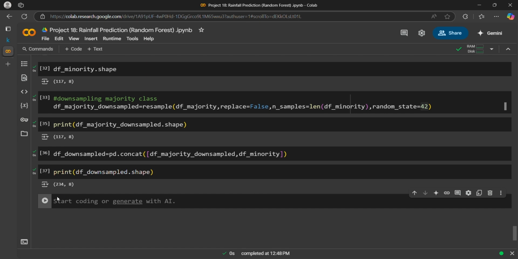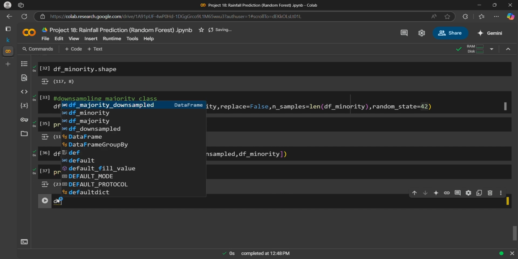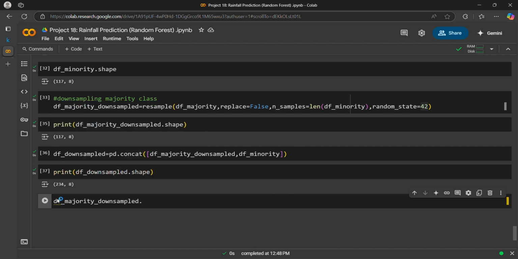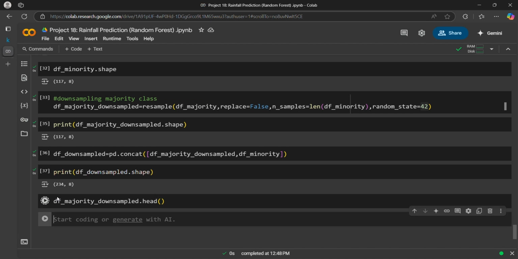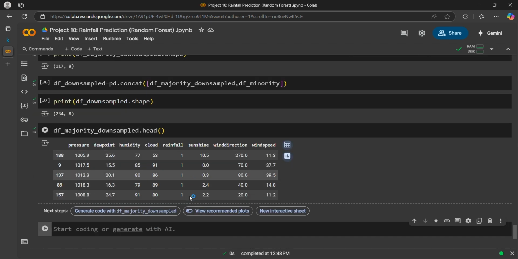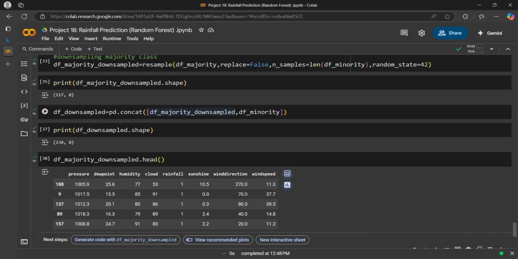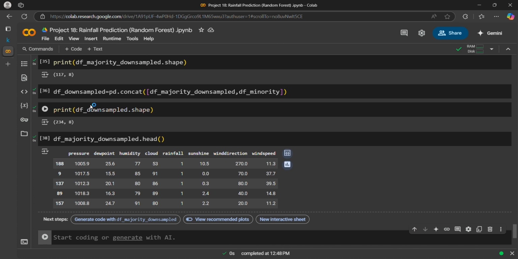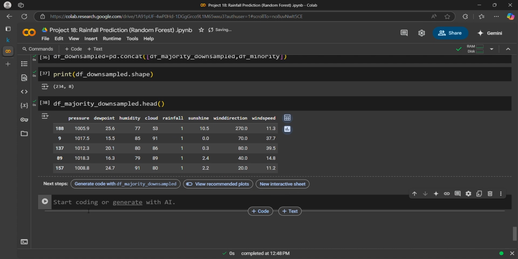Let's print the first 5 rows, df downsample dot head. So the first 5 rows are 1 because we appended majority then minority, that is why we have the first 5 rows as 1. So what I can do, I can see that the first 117 records have the output 1 and the rest as 0, so I can shuffle it. How can I do that?